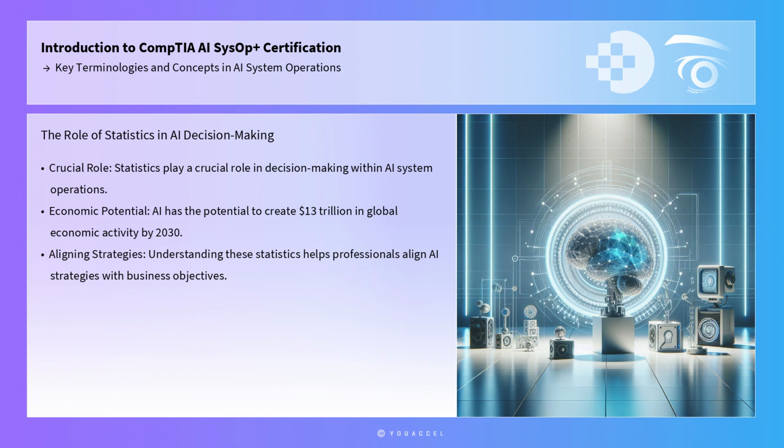Statistics play a crucial role in decision-making within AI system operations. For example, according to a report by McKinsey Global Institute, AI has the potential to create $13 trillion in global economic activity by 2030, underscoring the importance of AI proficiency in driving business value. Understanding these statistics helps professionals align AI strategies with business objectives, ensuring that AI initiatives contribute positively to organizational goals.